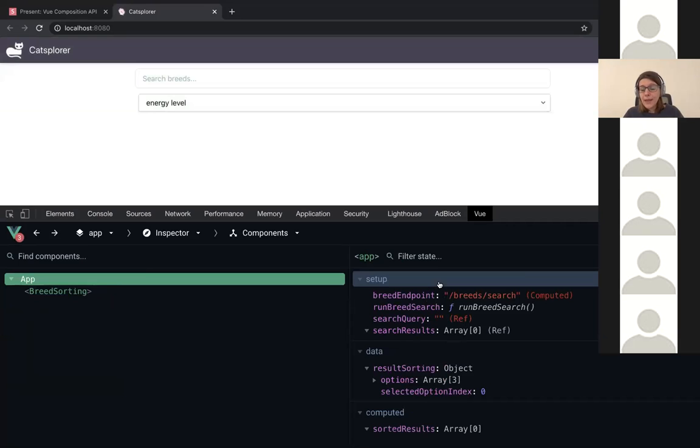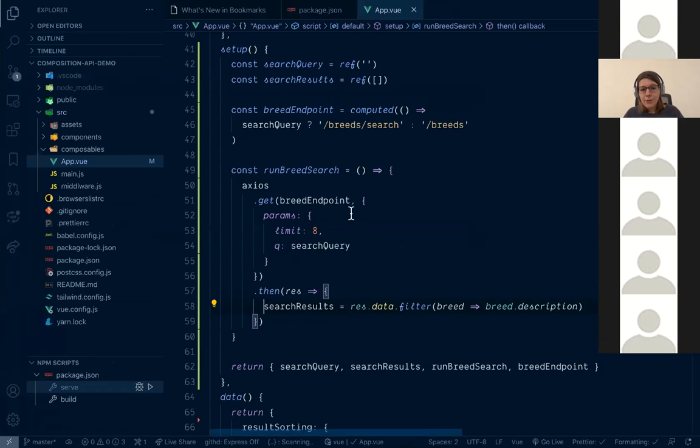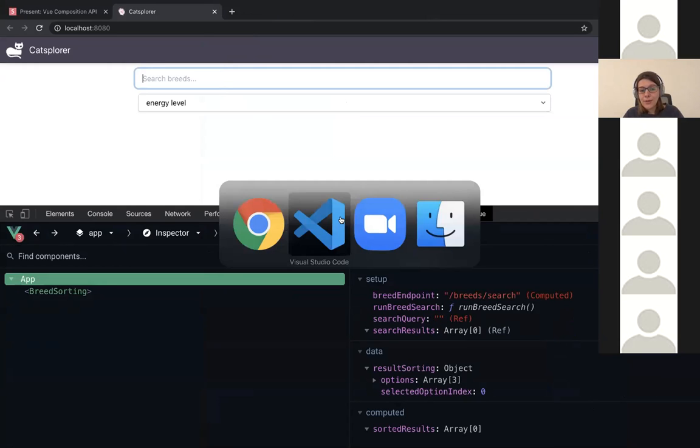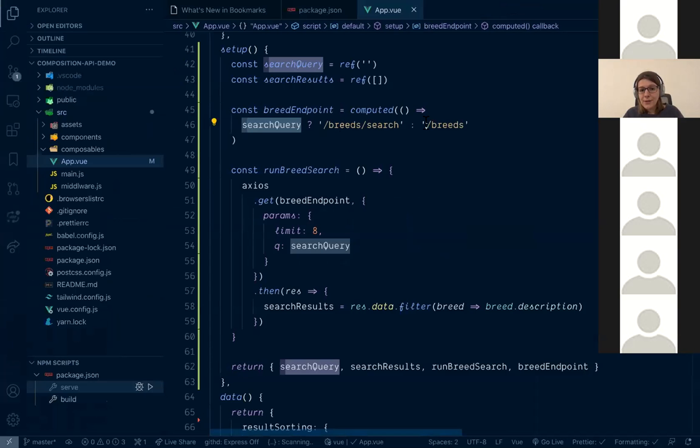Oh, okay. So as you can see, our breedEndpoint is breedSearch right now. If we check the condition, it's weird, right? Because we have a condition that the endpoint should be breedSearch only when we have a searchQuery. And our searchQuery is an empty string, so it shouldn't be like this. It should go to breeds.